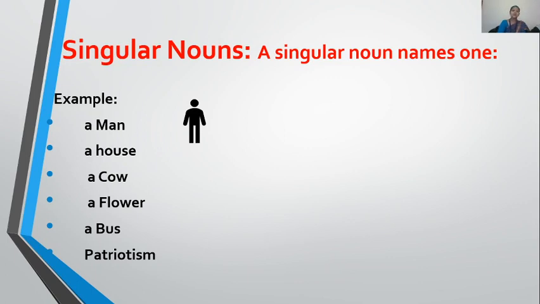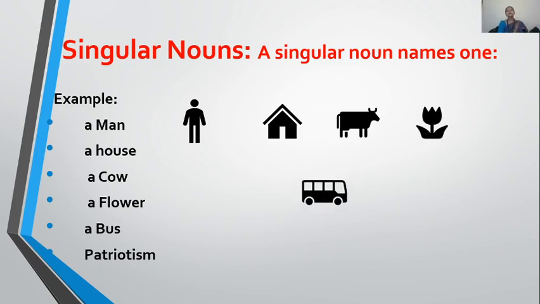In the same manner, when ma'am says a house, how many houses are there? Only one house is there. That's why it is written a house. Same as when I say a cow, how many cows are there? One cow. When I say a flower, how many units of flowers is it presenting? A single unit of flower. Okay? Same as bus. With bus, there is only one bus. When you say a bus, I saw a bus, that means you have seen only one bus.